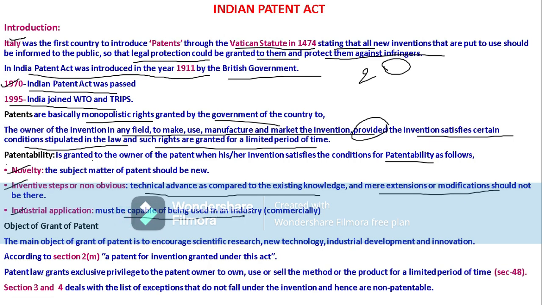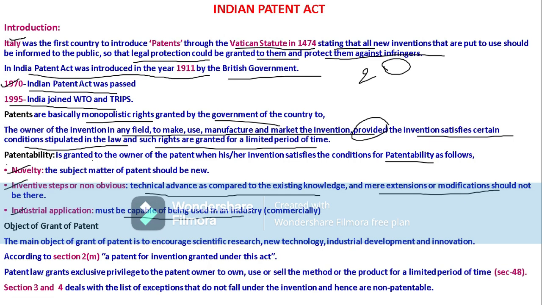Then only whenever it is useful, whenever it can be used by the industry people, whenever it creates commercial benefit. For example, if we invented a product, then we'll sell it, or else we'll give a license for it, then we will obtain some amount on that particular product. So this should create an industrial application. It must be capable of being used in an industry. A commercial benefit should be provided.